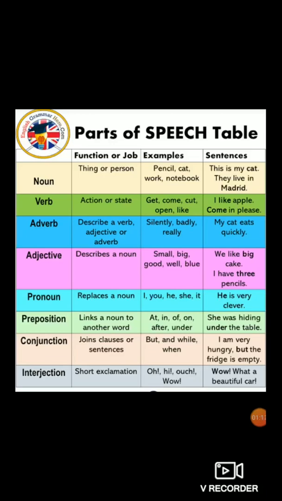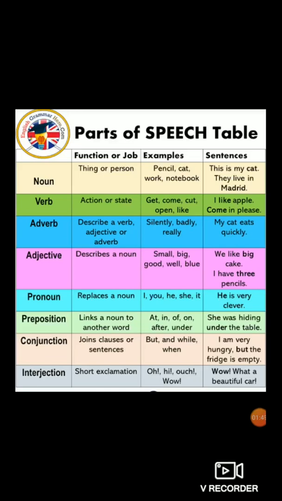Adverb. What is an adverb's function? An adverb describes a verb, adjective or adverb. For example, silently, badly, really. These are examples of adverbs. The sentence you can see here: My cat eats quickly. So cat is a noun because it is the name of an animal. Eats is an action, that's why it's known as a verb. Whereas quickly is known as an adverb because it describes a verb. And what is the verb here?